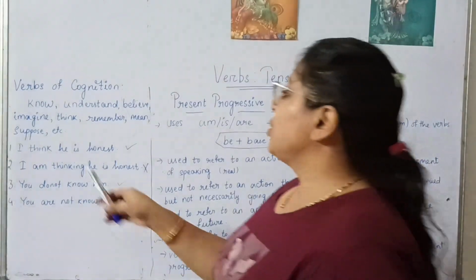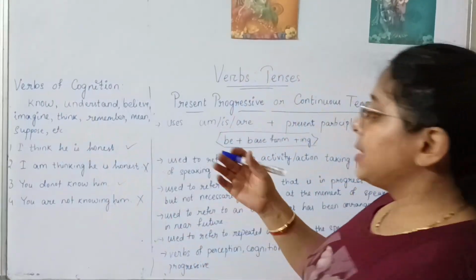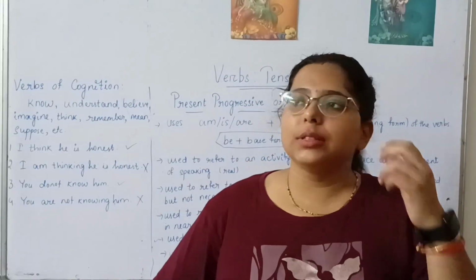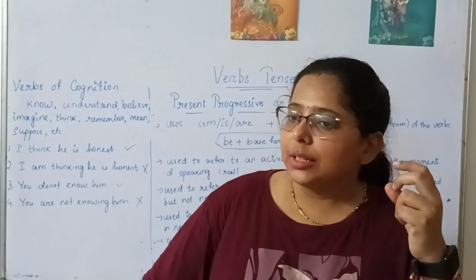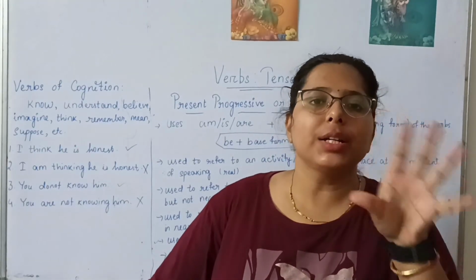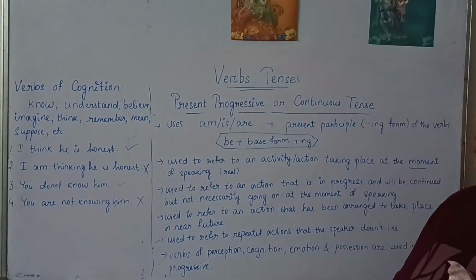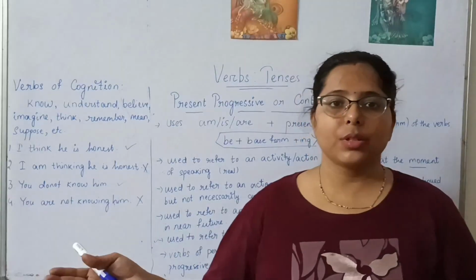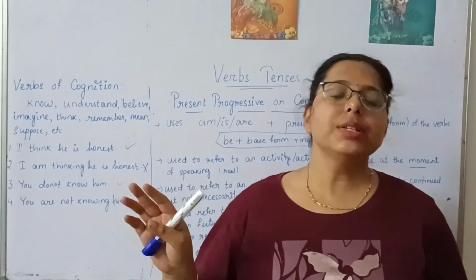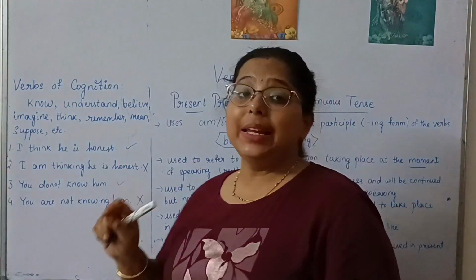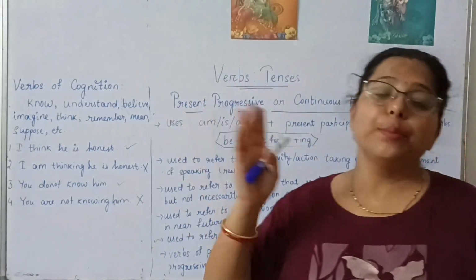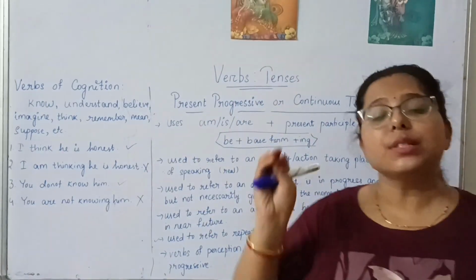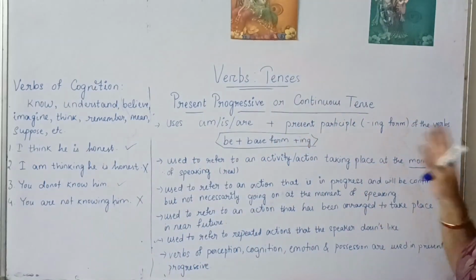So likewise, we can also use understand. Let's take one example for understand. She understands the concept. We do not need to write here that she is understanding the concept. No, she understands the concept is correct. Similarly, he believes he can do it. No need to write here, he is believing he can do it. These are not used in the present progressive, the continuous tense.